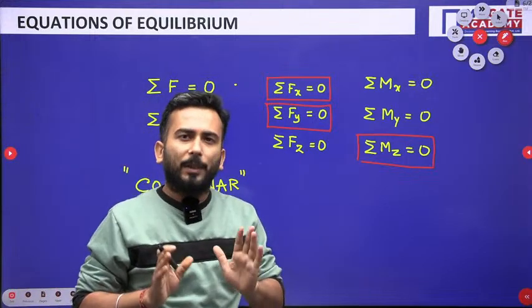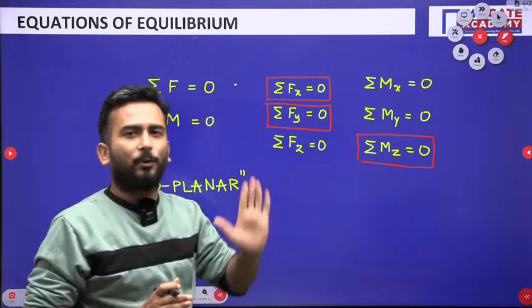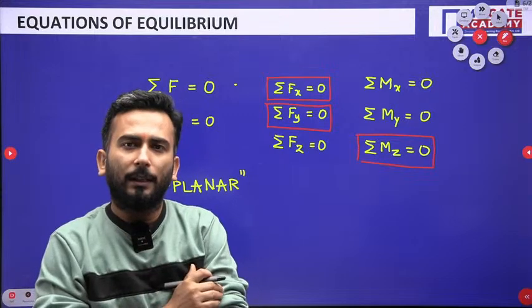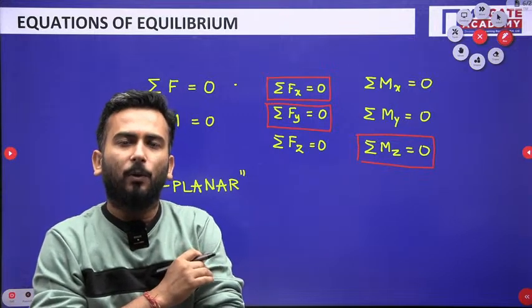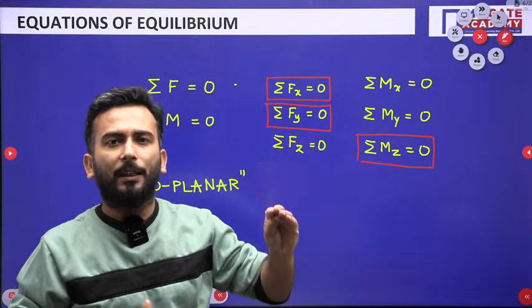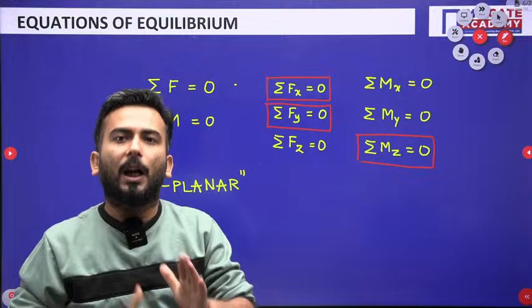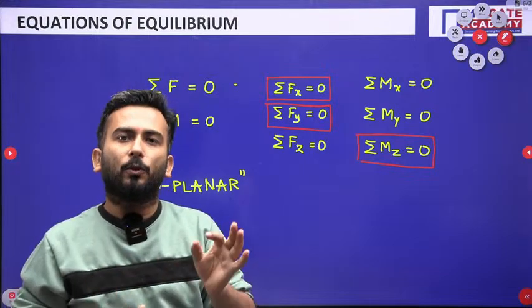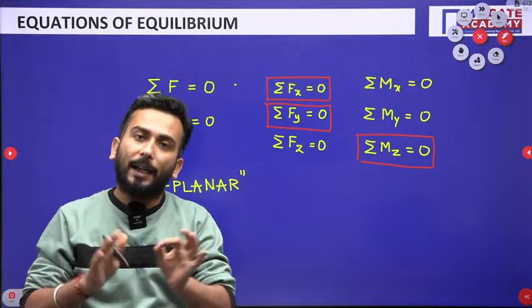Now for doing equilibrium of forces, what is this equation saying actually? Summation of all the forces must be 0. Now how will you know all the forces? Before applying equilibrium, you should know all the forces. How do you know all the forces which are acting on a body? So you draw FBD for that purpose.